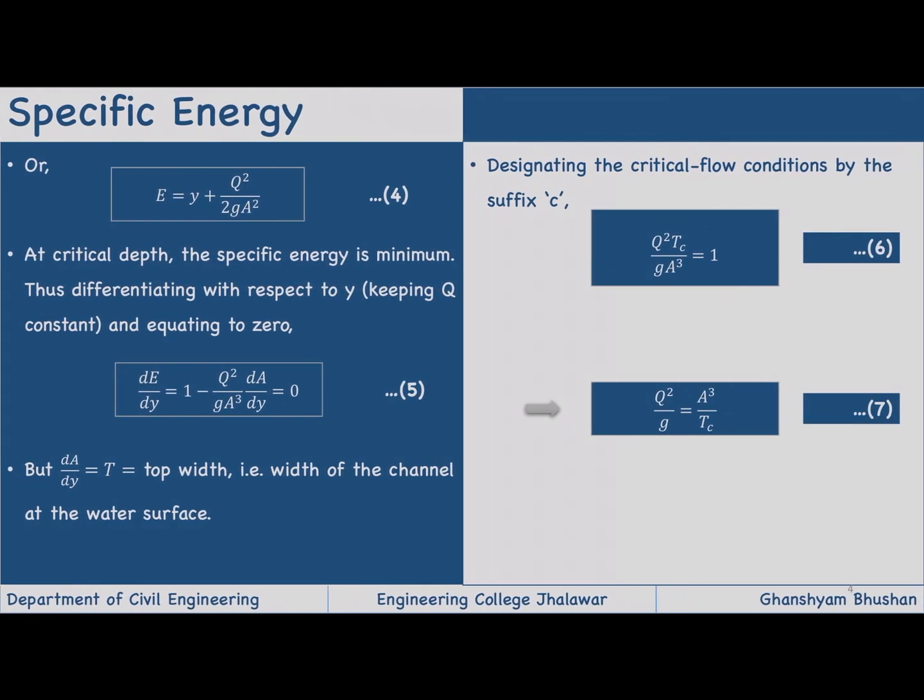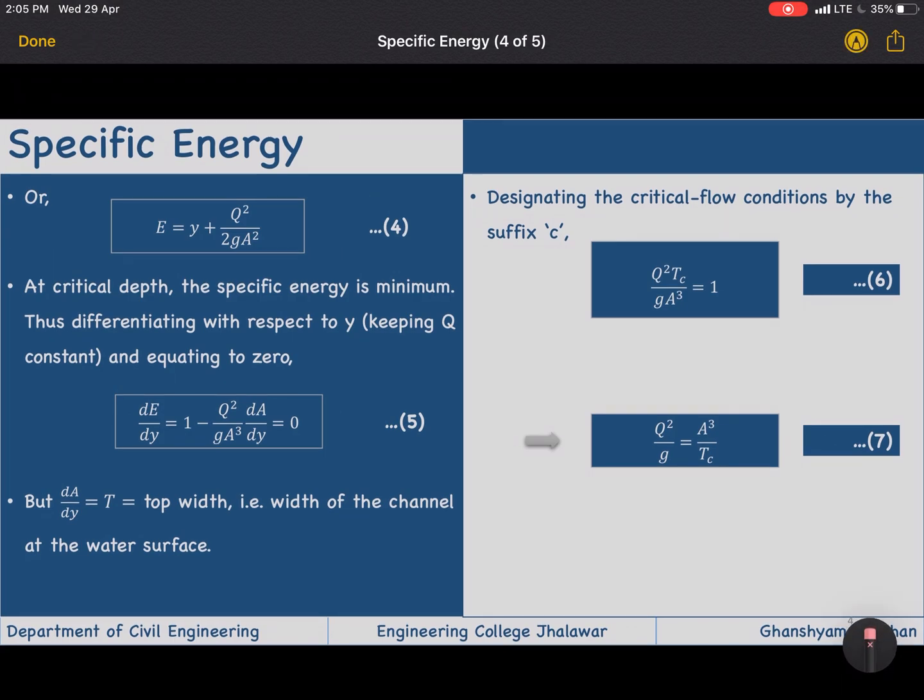Let us see how this final equation boils up. At critical depth the specific energy is minimum, so we will differentiate this with respect to y. We get this equation: dy by dy will be 1 only, and as the discharge is constant, it will come outside the differential, and we will have d by dy of 1 by A square, which comes out as minus 2 by A cube into dA by dy.